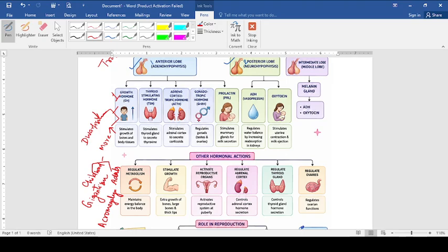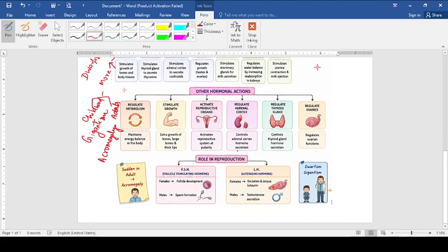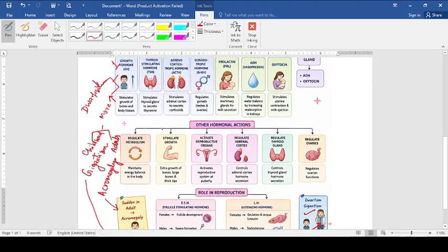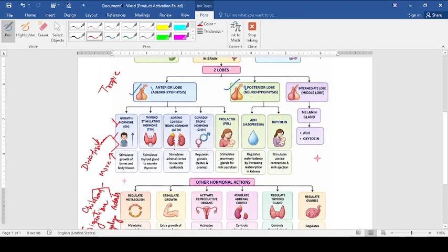So dwarfism and gigantism are clear to you, I guess. Two diagrams I have given here also: sudden secretion of this in the adult causes acromegaly, and in gigantism, the diagram is given, that gigantism takes place when it is secreted more in the body. And when we talk about dwarfism, this is the condition of dwarfism. So we have discussed one major hormone of the pituitary, which is called somatotropin hormone or GH, growth hormone. Another name of this hormone is somatotropin.